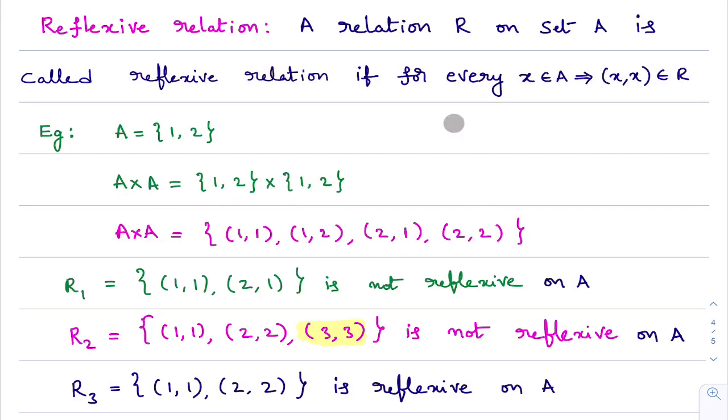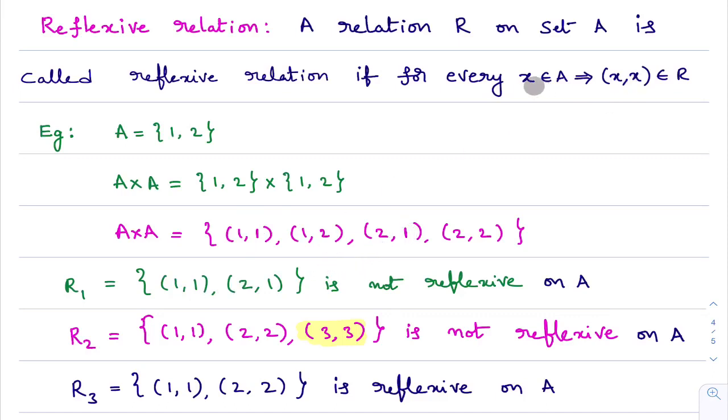Right. What is a reflexive relation? I considered one set here. First thing, it must be a relation on set A. You observe, R1 is a relation on set A. R1 is a relation from A to A. When we say R1 is a relation from A to A, it is a subset of A cross A. Ordered pair 1, 1 is present in A cross A. Ordered pair 2, 1 is present in A cross A.